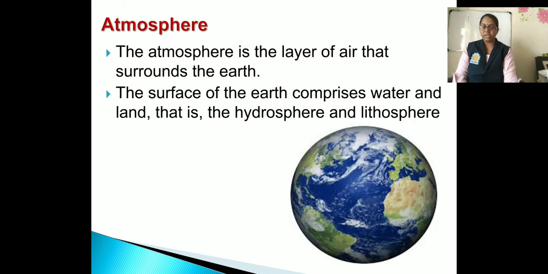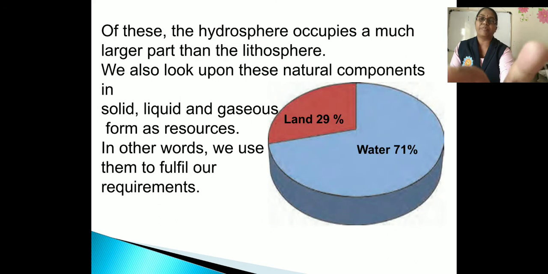Next, let us see the details in the biosphere, the layers of the biosphere. First one is atmosphere. The atmosphere is the layer of air that surrounds the earth. The surface of the earth comprises water and land, that is hydrosphere and lithosphere.